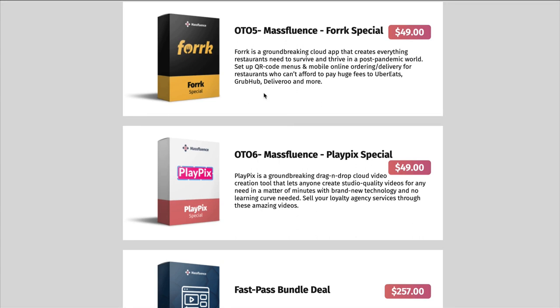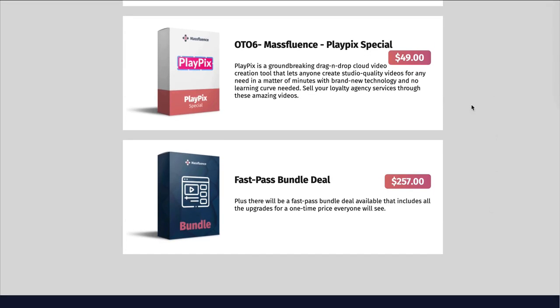This gives the restaurant a QR code so that people can access menus, order online, that type of thing. OTO number 6 is their Play Picks special. This allows you to create studio quality videos in just a matter of minutes. And the last upsell, this is actually the first one you'll see when you go through the funnel. They're offering you a Fast Pass bundle deal for $257. And that gives you all of these 6 upsells at a discounted one-time cost.